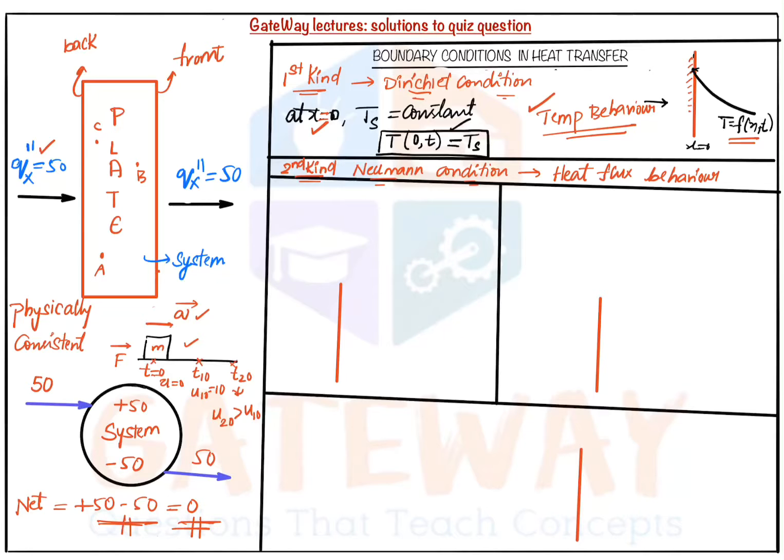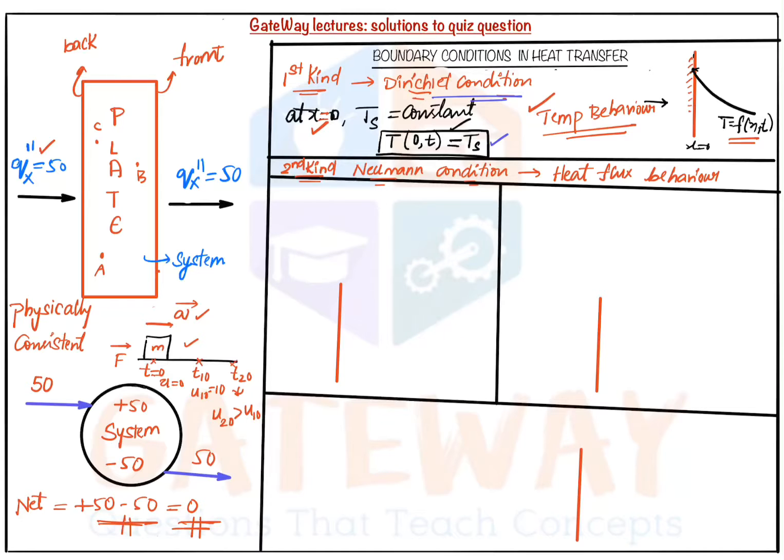How can we achieve this Dirichlet condition? How can we keep the surface temperature constant? We can do it in several ways, but one of the main ways is a phase change operation. What are the phase change operations? Melting any solid, or boiling any liquid, etc. Why phase change? Because we know in a phase change, even if you are giving heat, the temperature doesn't change, because phase change is a constant temperature, constant pressure process.